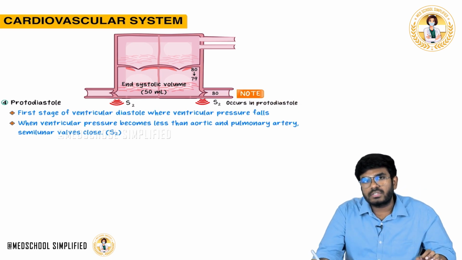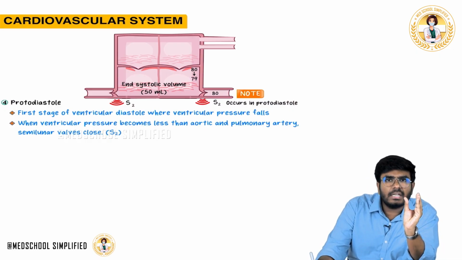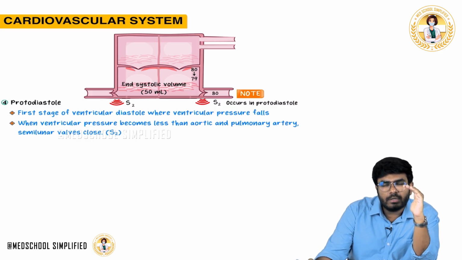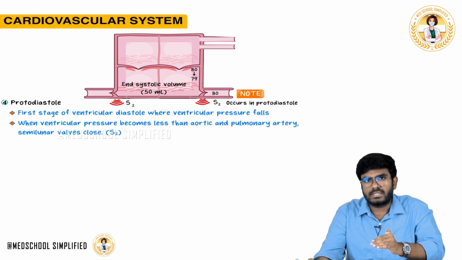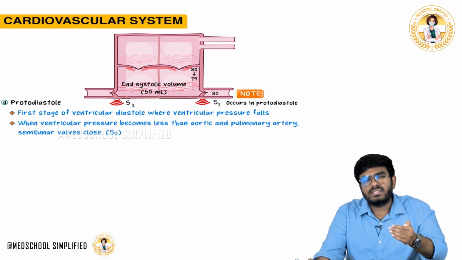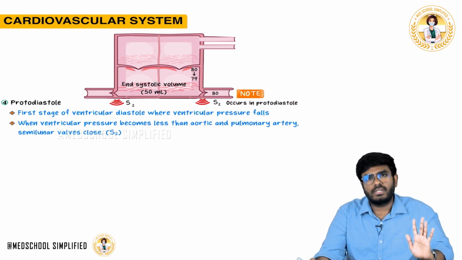Now, if someone comes to you and asks, what is protodiastole, sir? The ventricle is relaxing. At the starting of the relaxation, the ventricle is relaxing. The pressure is now falling from 80 to 79. When the pressure moves from 80 to 79, immediately the aortic valve closes. The closing of the aortic valve will cause a sound called S2 heart sound. So, S2 heart sound is produced during protodiastole, that's it.